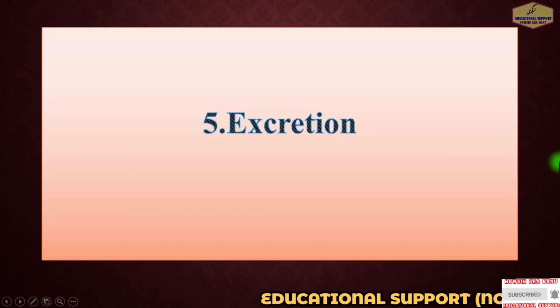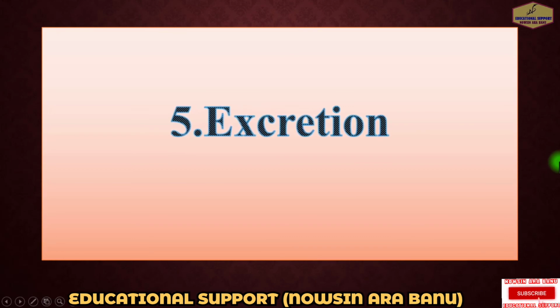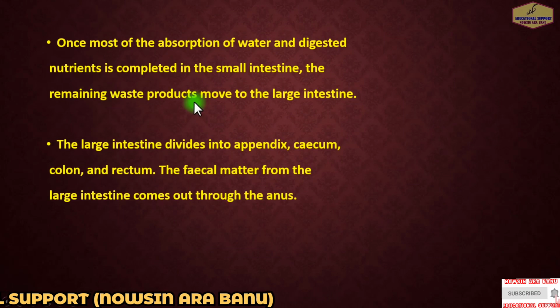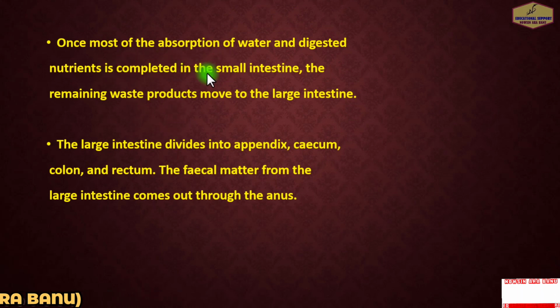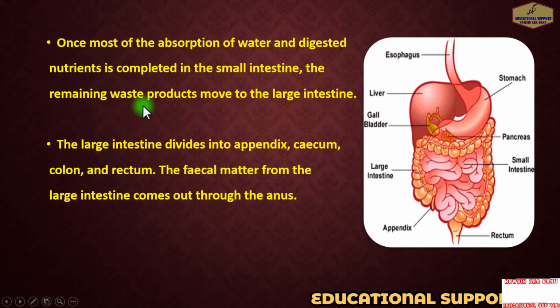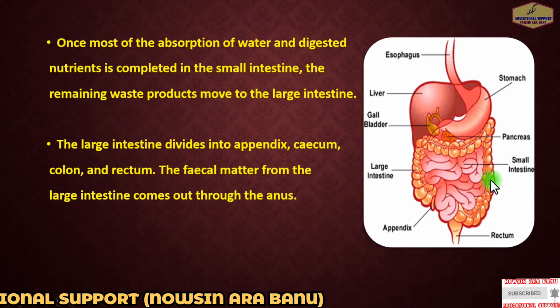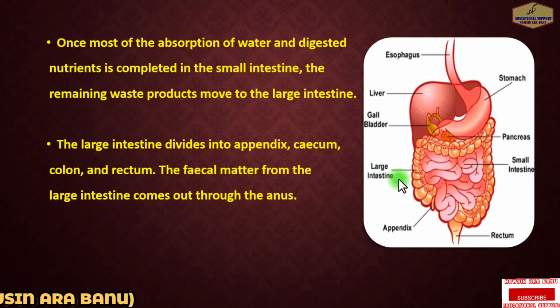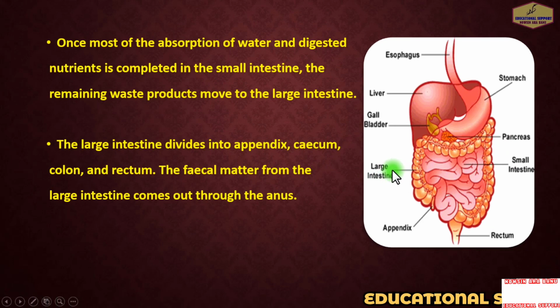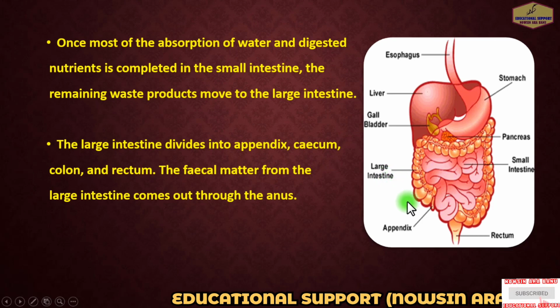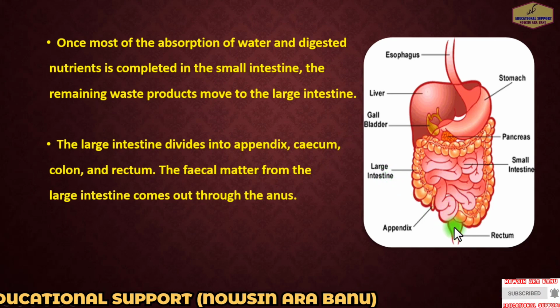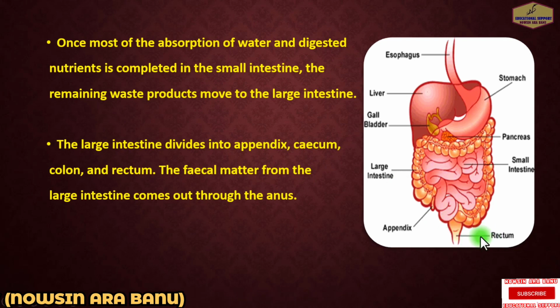So number 5 is excretion. Once most of the absorption of water and digested nutrients is completed in the small intestine, the remaining waste products are moved to the large intestine, and the undigested food enters the large intestine where water is absorbed from the undigested food, and then the food becomes solid. This food enters the last part of the large intestine known as the rectum, and after that it moves out from the body.